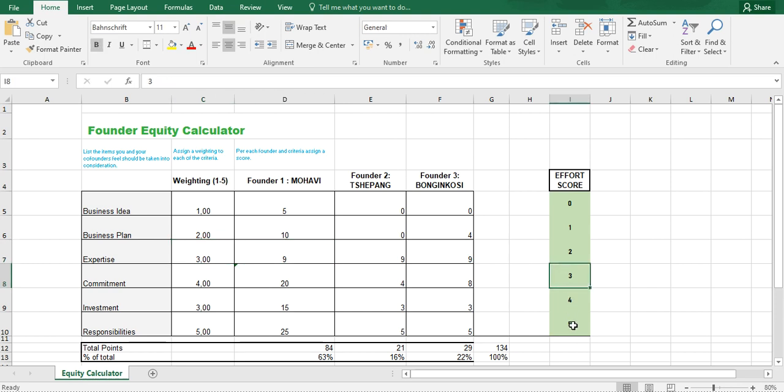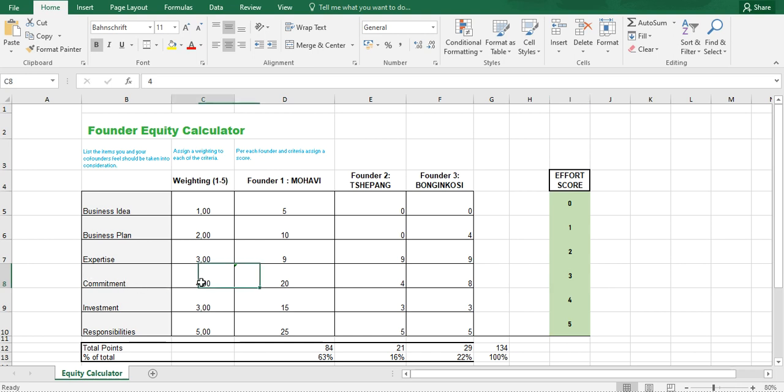Because if I say a full 5, I don't have the expertise in healthcare. Creating the network itself, at certain areas, I was not involved. Abigail handled that. So the effort I'll give it up to a 3. Let's say a 3. And also building, coding and whatever. There's a certain level of coding that I do not have, which I outsource to the other co-founder, who's Tsepang. Tsepang is the coder.